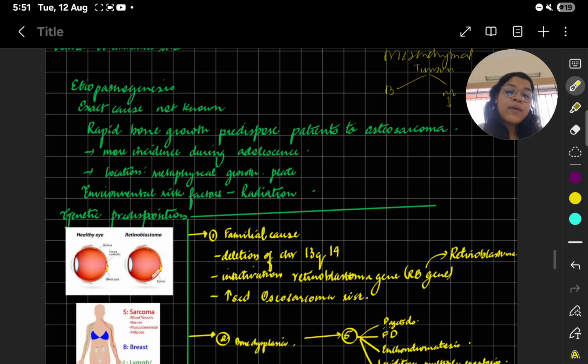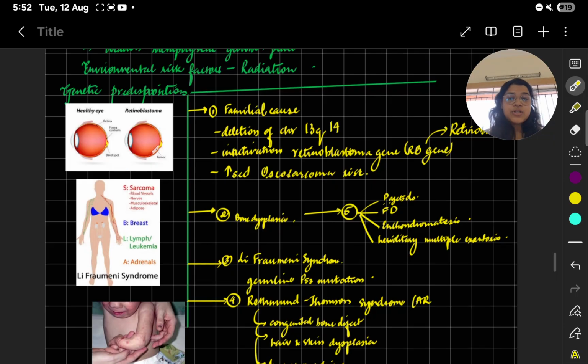Second is environmental risk factors. So there could be radiation. So either after a radiation therapy also, people might develop osteosarcoma. And the third cause is genetic predisposition.